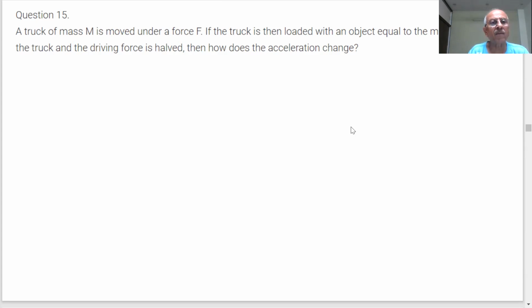What is the answer coming? What is the formula? Force is mass into acceleration. Acceleration is force by m.